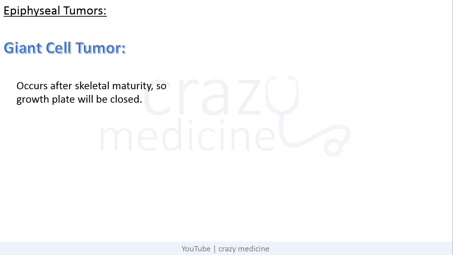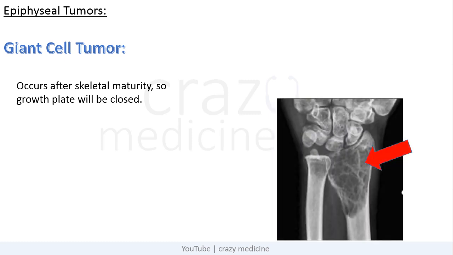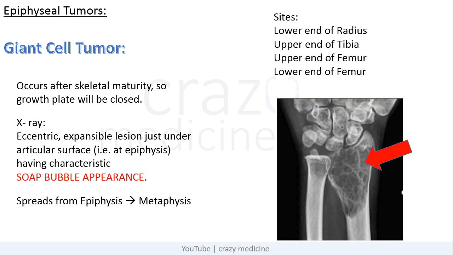Next epiphyseal tumor is giant cell tumor. It is one of the most repeatedly asked questions. It occurs after skeletal maturity, so the growth plate will be closed, as you can see in the X-ray. And in X-ray it will show an eccentric expansile lesion just under the articular surface, that is at the epiphysis, having a characteristic soap bubble appearance. If this tumor involves the metaphysis, it usually spreads from the epiphysis, and the commonly involved sites are the lower end of radius, upper end of tibia and upper and lower end of femur.